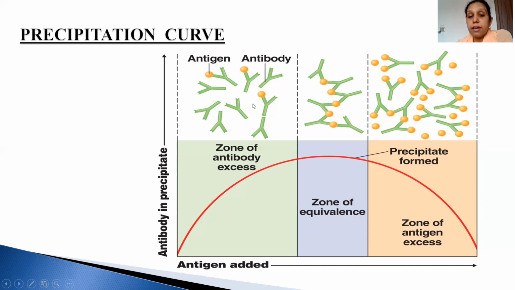Otherwise, if the antigen is more or if the antibody is more, in both cases there won't be any reaction. When antibodies are more, that is known as the prozone phenomenon or zone of antibody excess. And if there is antigen excess, then it's known as the zone of antigen excess.